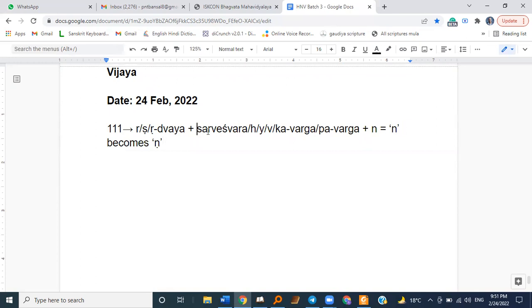Even though we have interventions, Na will become Na. The interventions could be Sarveshwara, Ha, Ya, Va, Kavarga or Pavarga. Kavarga means any of the Kavarga letters, Pavarga means any of the Pavarga letters. Even then Na becomes Na.